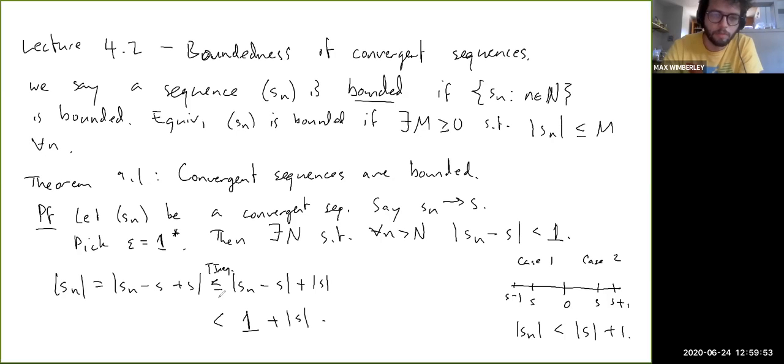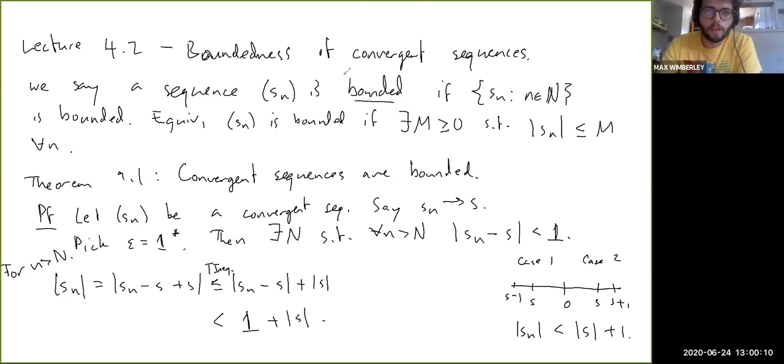I don't know how to abbreviate that. And then this was our assumption about how we chose capital N. So this is for n greater than capital N.